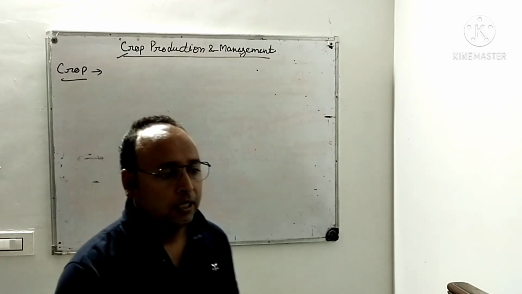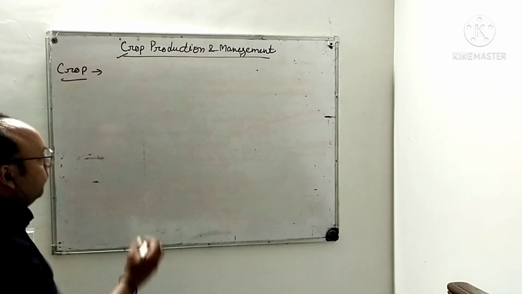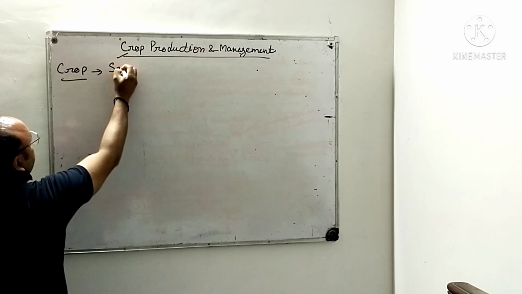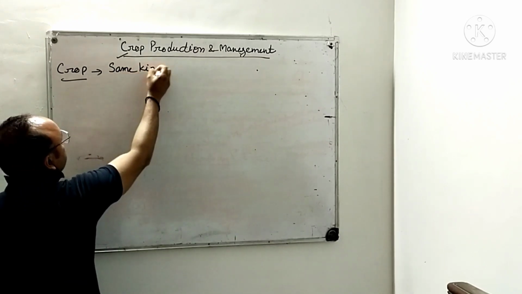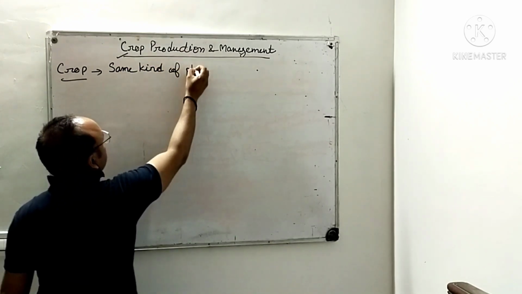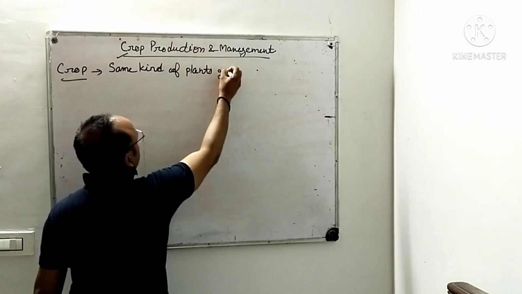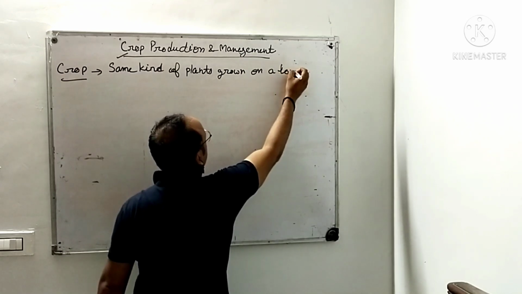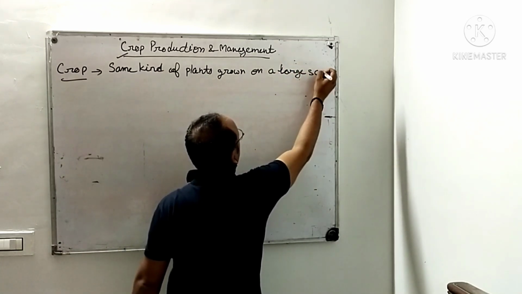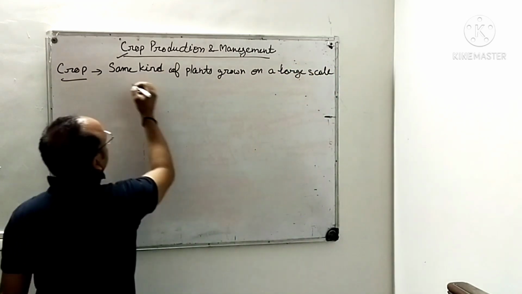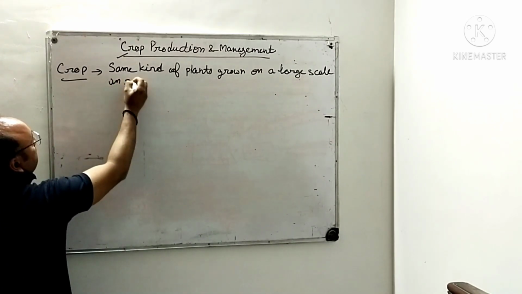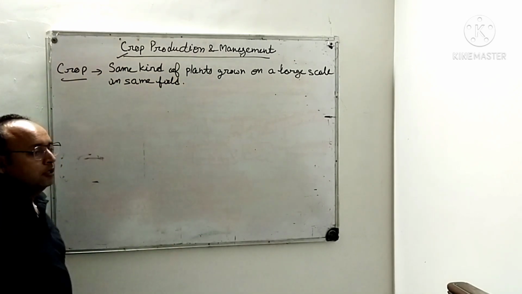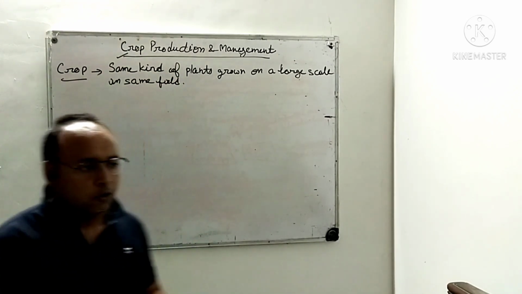The definition of crops: the same kind of plants grown on a large scale in the same field. Right? Now what are these different kinds of crops?